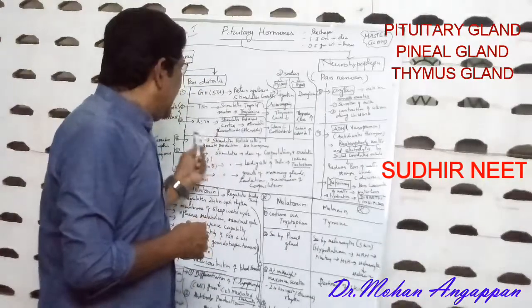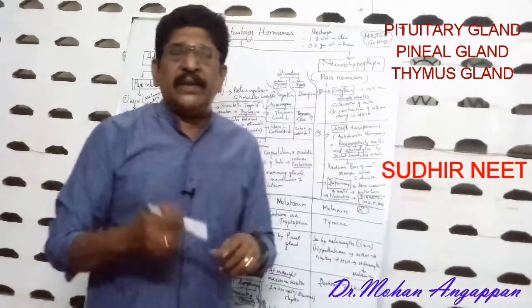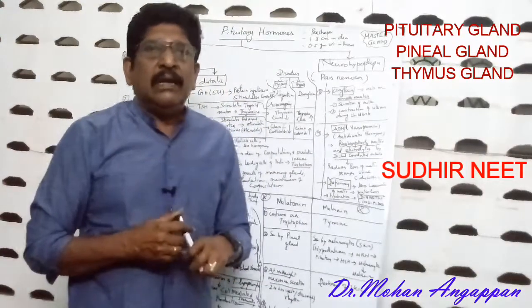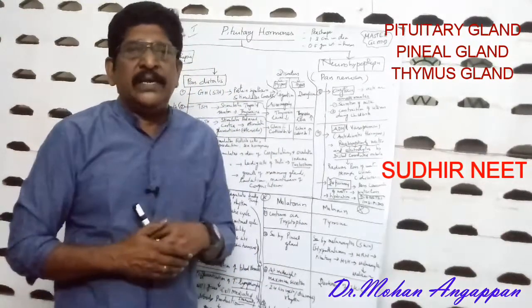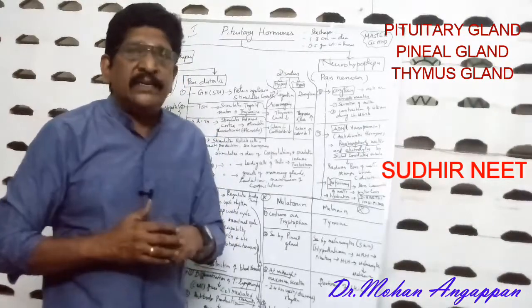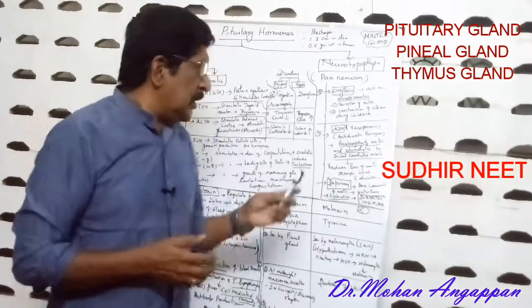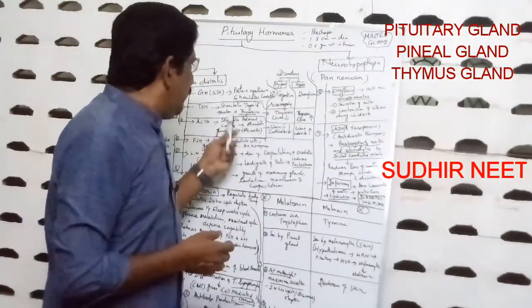Third hormone, ACTH, adrenocorticotrophic hormone. As the name indicates, this hormone stimulates the cortex part of the adrenal gland to secrete the glucocorticoids, the steroid hormones. It also has the same negative feedback mechanism.